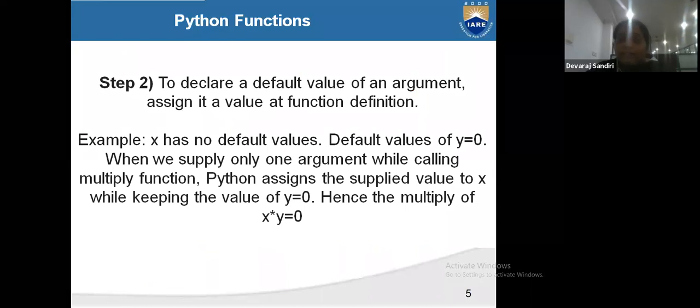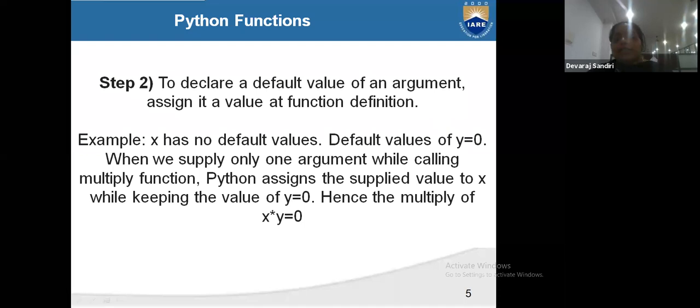So to declare the default value of the argument, assign it a value in the function definition. Example, x has no default value. The default value of y is used when we supply only one argument while calling the multiply function. Python should supply the value to x while keeping the value of y. Hence you will multiply x and y is equal to 0.